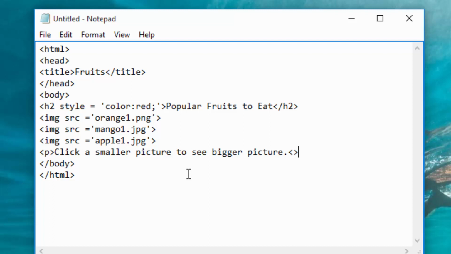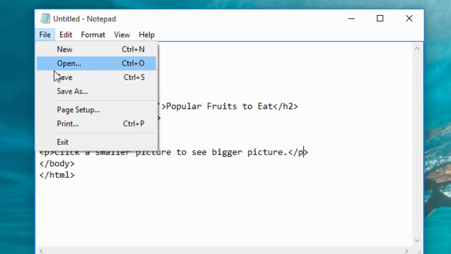Then I will close this paragraph here like that. So I will now save this